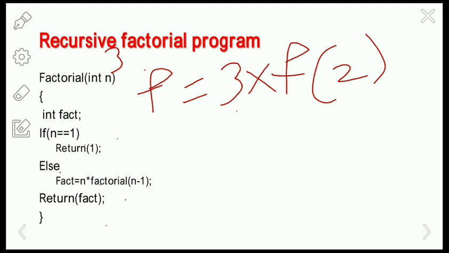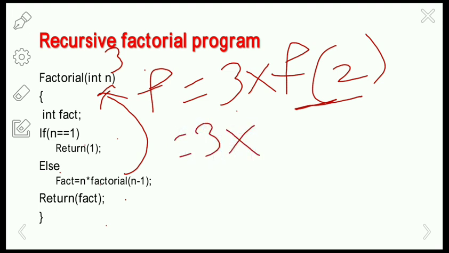So this is a function again, factorial of 2. It will again call itself, so it will again pass a call to its own function. So 3 into factorial of 2, and now the value n is 2. It will check the if condition here. If n equals 1, it is not 1, right? The condition is false and it will go to the else part.